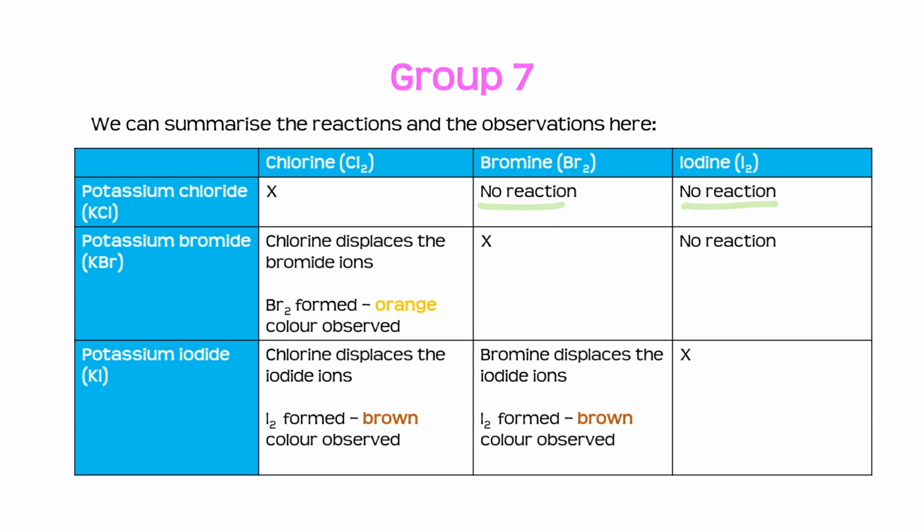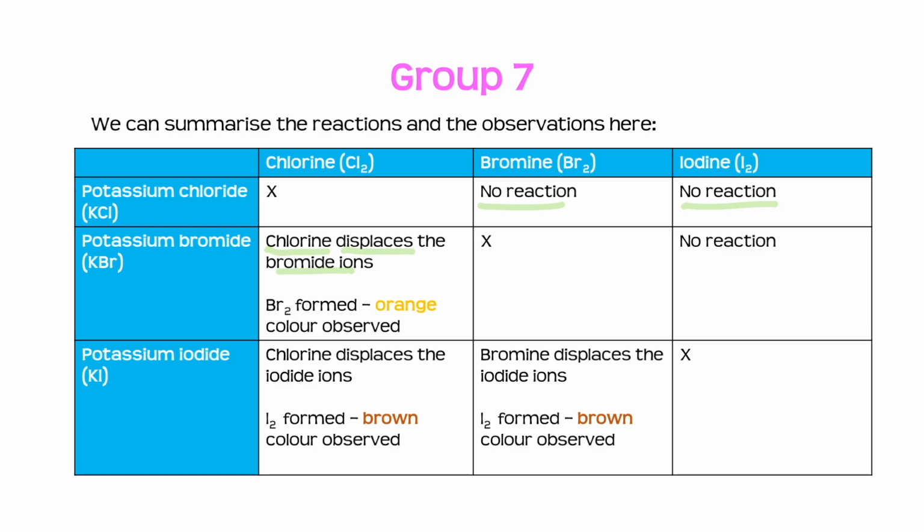However, when we react potassium bromide with chlorine, the chlorine will displace the bromide ions. Now, as a result, we'll end up forming potassium chloride and bromine. Now that bromine will be in solution, so we will observe an orange colour.